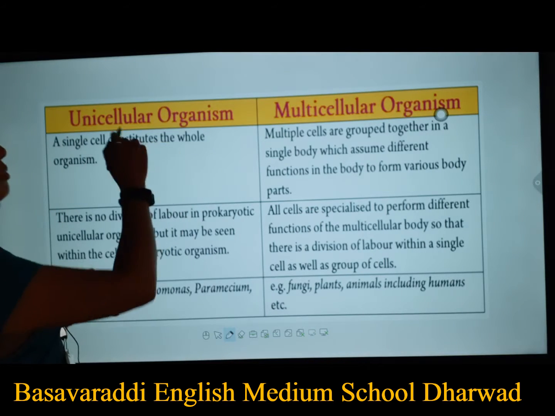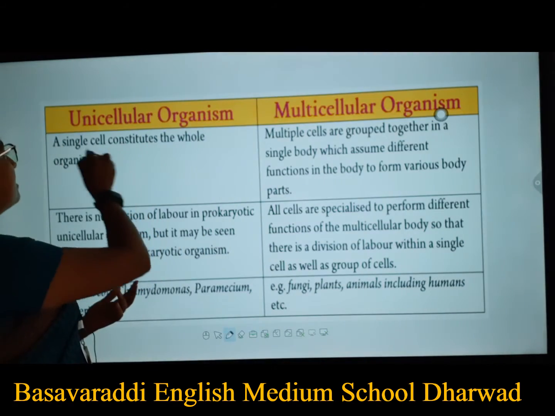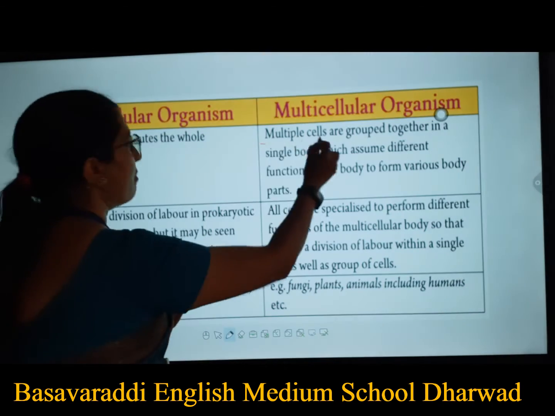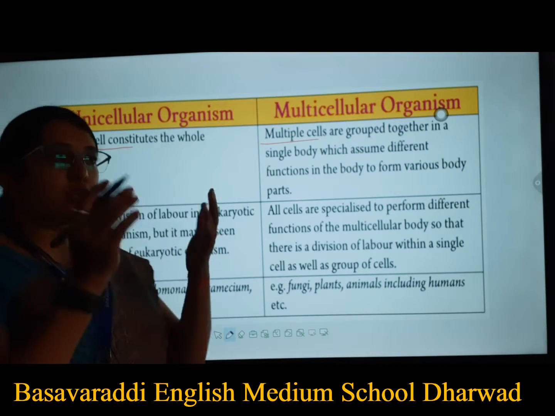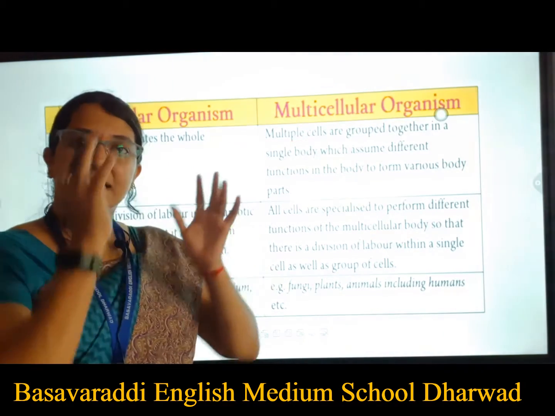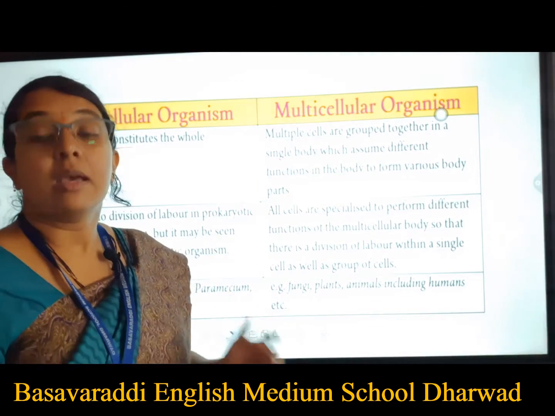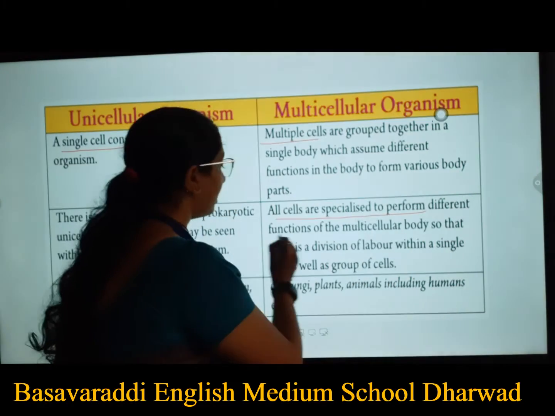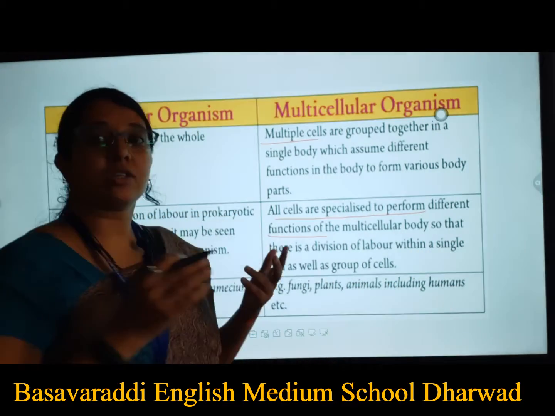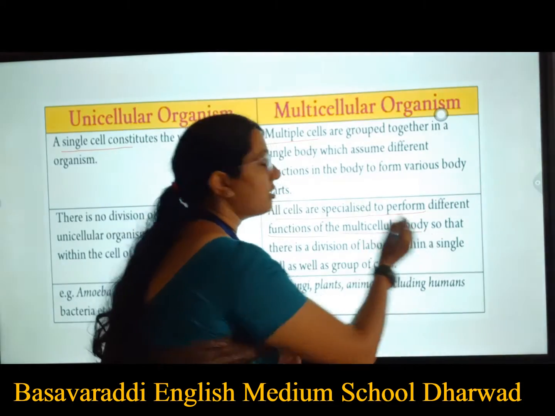So the major difference between unicellular and multicellular is that they are having a single cell versus multiple cells. There is no division of labor, that means a single cell will be performing all the functions for its survival. But when it comes to multicellular organisms, we have different functions in the multicellular body.